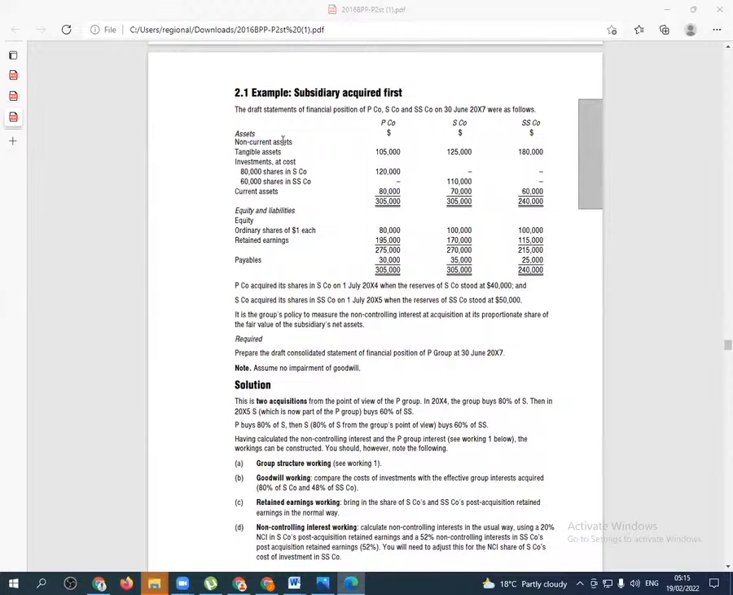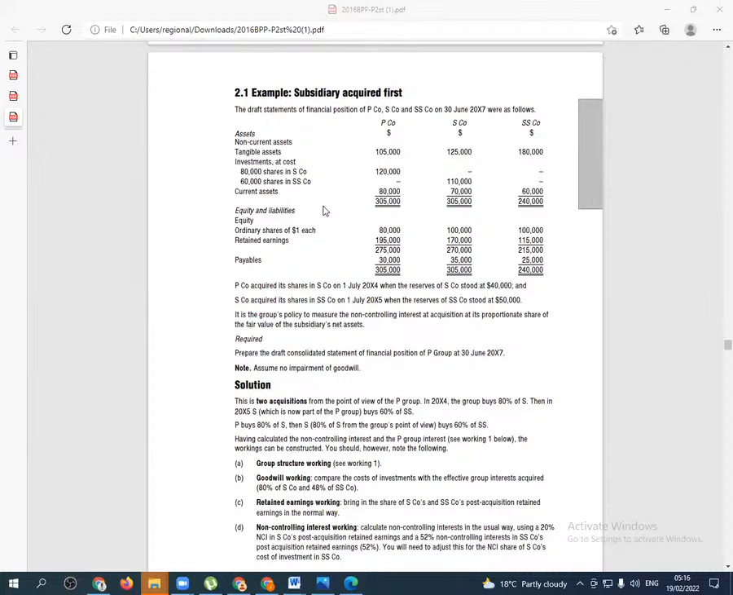So we can see here investments at cost. P bought 80,000 shares in S for 120,000. You're able to see this figure of 120,000. And then we have S company here, which paid 110,000 for 60,000 shares in SS company. And then we have the current assets, equity and liabilities, with equity there: ordinary share capital, retained earnings, and payables.